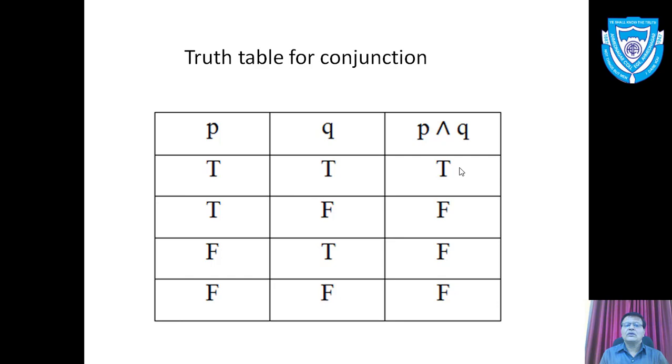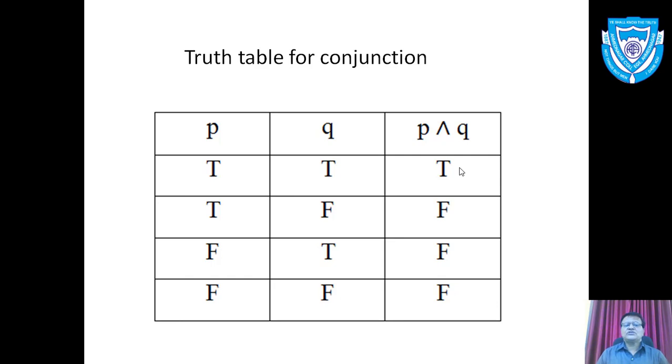This is the truth table for conjunction. Here we have prepared three columns. In the first column, we can see the possible truth values of P. In the second column, possible truth values of Q. And in the third column, we write the corresponding truth value of conjunction P and Q. So in the first row, we observe two T's.